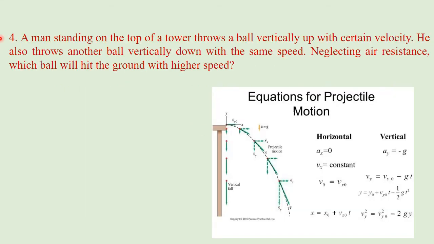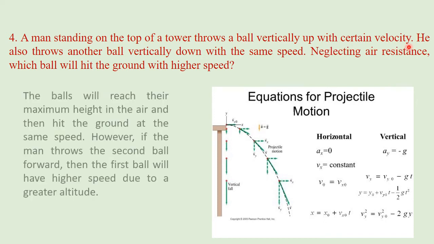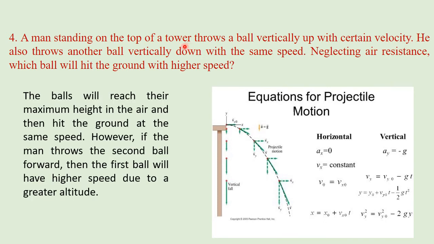Question number 4. A man standing on the top of a tower throws a ball vertically up with a certain velocity. He also throws another ball vertically down with the same speed, neglecting air resistance. Which ball will hit the ground with larger speed? Answer: The balls will reach their maximum height in the air and then hit the ground at the same speed. However, if the man throws the second ball forward, then the first ball will have higher speed due to a greater altitude.